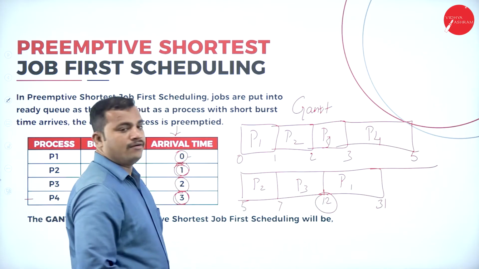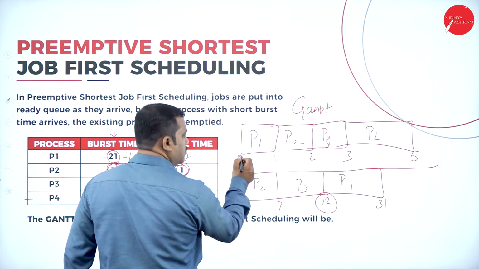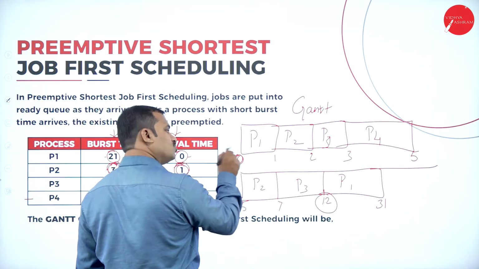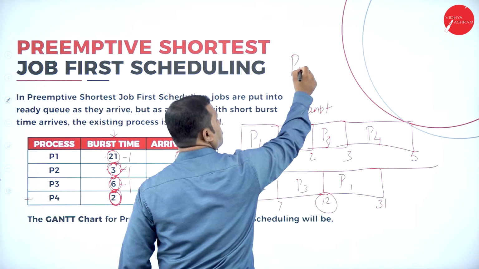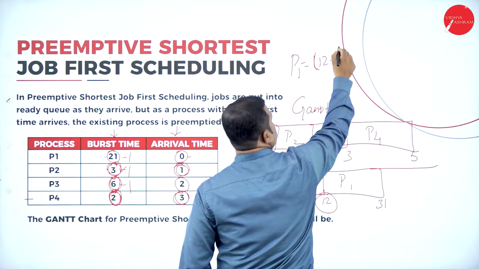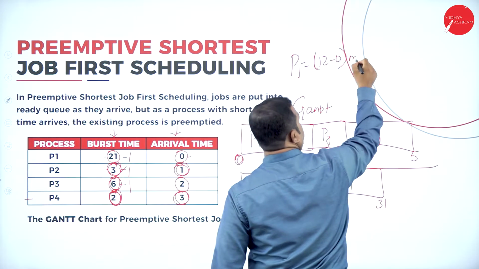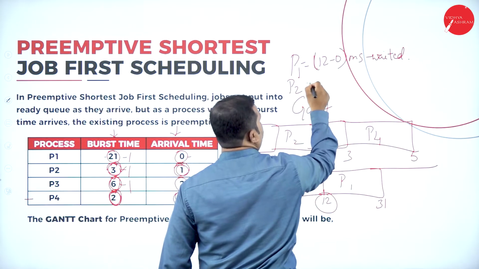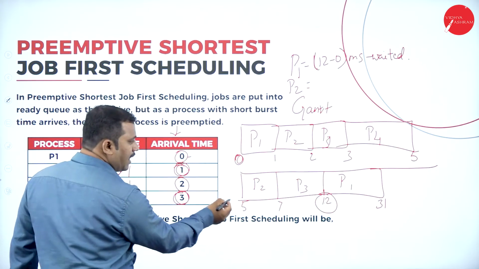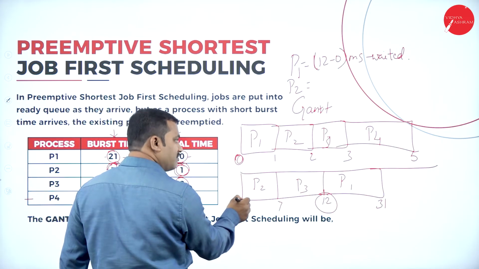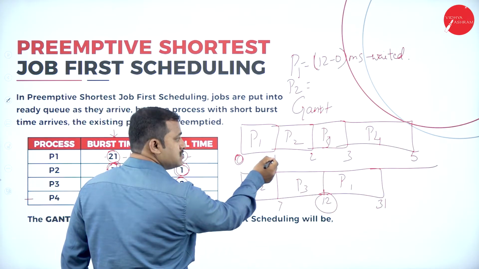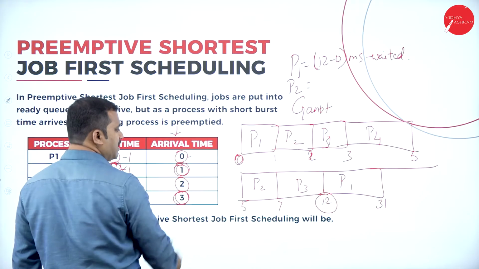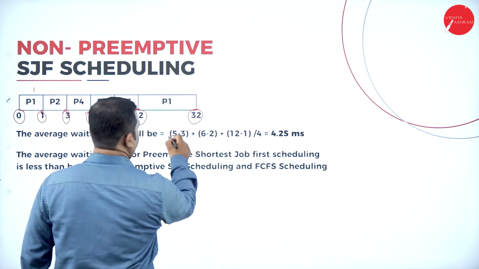P1 waited till 12 minus 1, because initially it waited for 0th millisecond, arrived at 0, so it completed. So P1 is equal to 12 minus 0 milliseconds waited. Then P2 waited for how many milliseconds? P2 completed at 6th millisecond but waited till 5th millisecond. So 5 minus 2. 2 is the completion time. So 5 minus, please look at it, 5 minus 3.